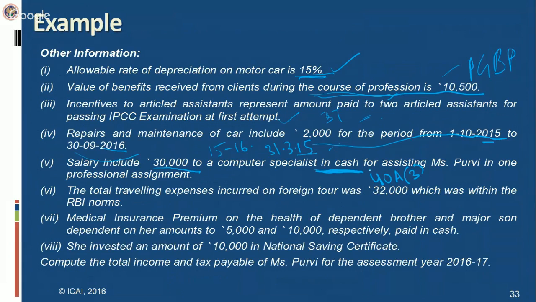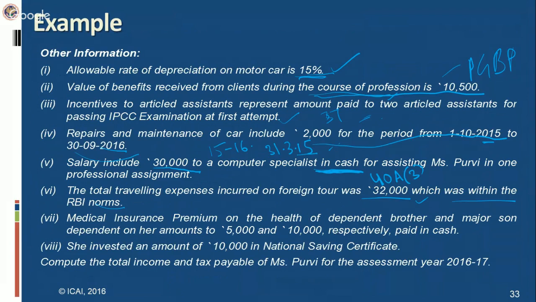So this whole of the expenditure will be disallowed in this case since it is made in cash. Then total traveling expense incurred in foreign tour. Here you have to make an assumption since it is not given for what purpose she made a foreign tour. If it is for the purpose of business and profession, then it is an allowable expenditure. But if she made a foreign tour in respect of other purpose, then it is not allowable expenditure. Or whether it was within the RBI norms. So here you have to make an assumption by way of note that it is an allowable expenditure since it is assumed that it is for the purpose of business and profession.